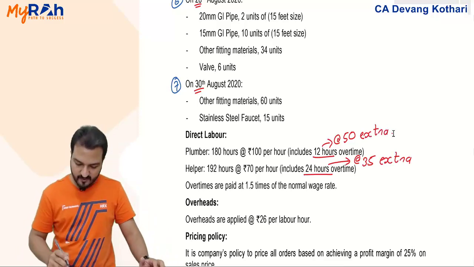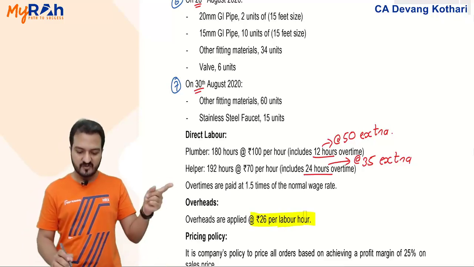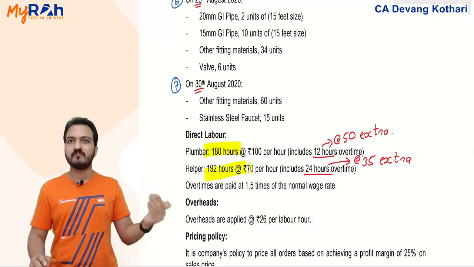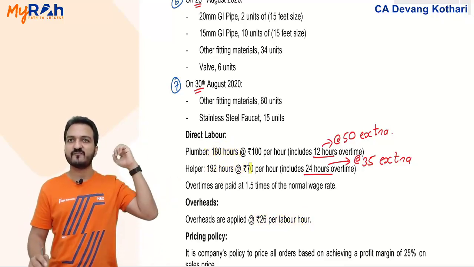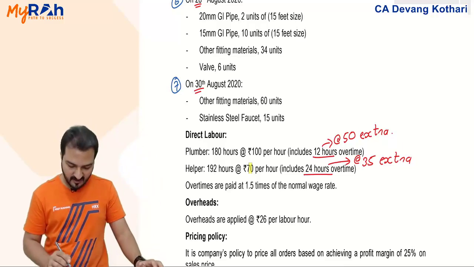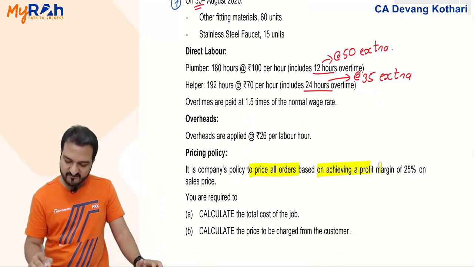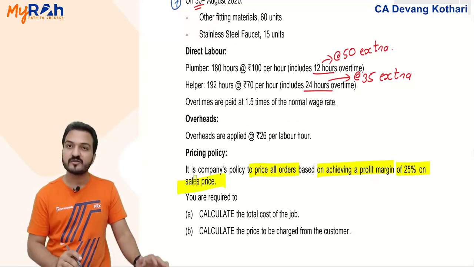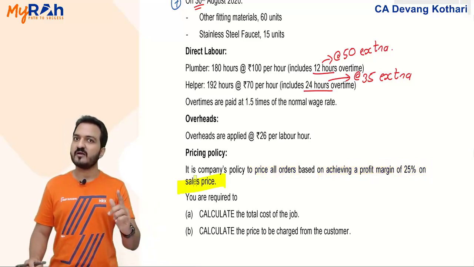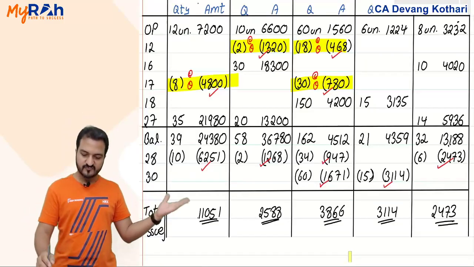Done? Yes. Overheads are applied at 36 per labor hour. Which labor? Both labor, plumber and helper. So materials you have, labor you have, overheads you have will give you total cost. Yes, and pricing policy, they say to price all the orders by achieving a profit margin of 25% on the sales price. So you need to add profit and get the sales. Now that can be done easily. Yes, I will just show you this working here.